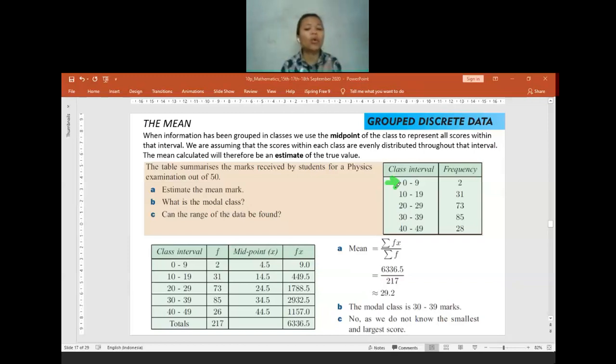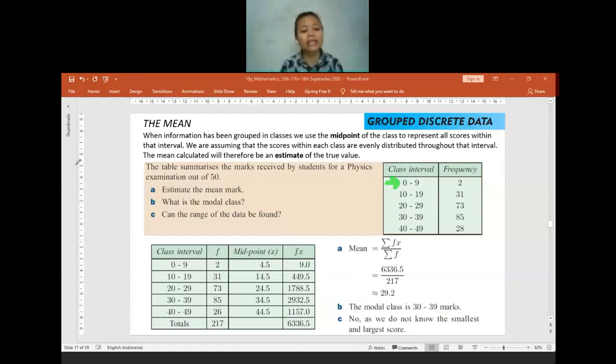We know from 0 until 9 there are 2 data, but we don't know exactly what numbers they are in 0 until 9. It can be only 1 and 2, or maybe it's only 3 and 5. We don't know. We only have the range. And from this range, we have to find the mean and also the mode. How do we find the mean? To find the mean, we use the same formula: sigma fx divided by sigma f.